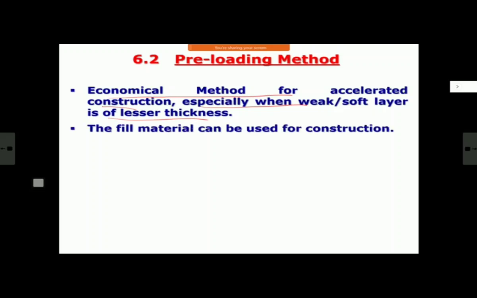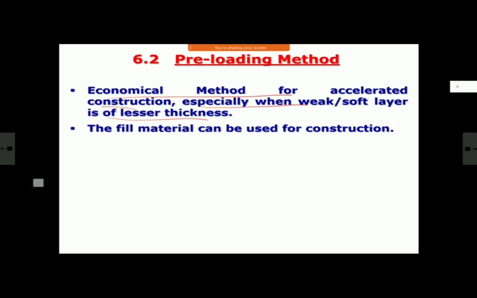And here you do preloading. Preloading means on existing ground you first apply some load. That will cause consolidation, and you go to the required consolidation. See, achieving 100% consolidation is very difficult. We'll see also that time becomes very, very high. So normally people say at least a minimum of 70% consolidation we must achieve. It depends on how you design it. You may design for 70% consolidation, 80%, 90% consolidation. Less than 70% people normally don't accept. So at least 70%.